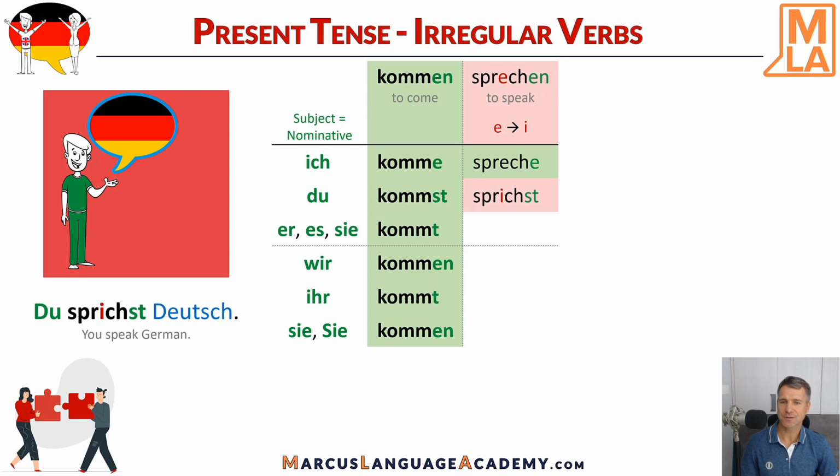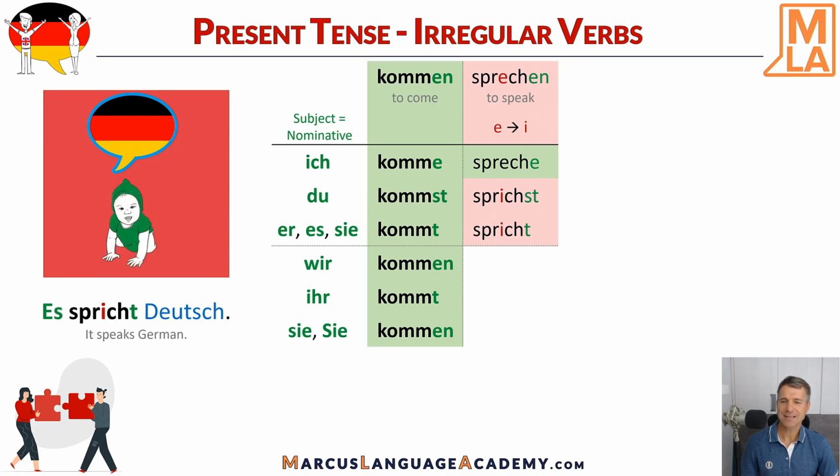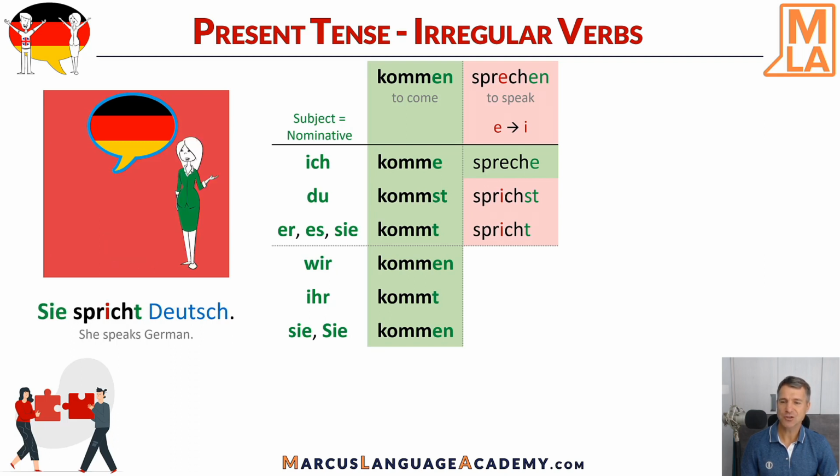The second person singular, on the other hand, is irregular. And that's why our background color changes, to remind us of that. So, du sprichst. Du sprichst Deutsch. You speak German. The third person singular is also irregular. Er spricht Deutsch. He speaks German. Es spricht Deutsch. It speaks German. Sie spricht Deutsch. She speaks German.